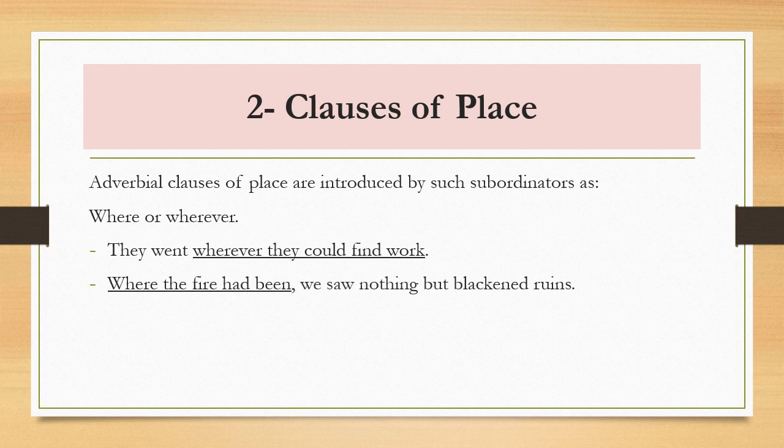Where the fire had been, we saw nothing but blackened ruins. Where the fire had been is the adverbial clause of type clause of place. It is introduced with the subordinator where. Where or wherever possible, all moving parts should be tested. So, wherever possible or where possible is the adverbial clause. It is a clause of place.